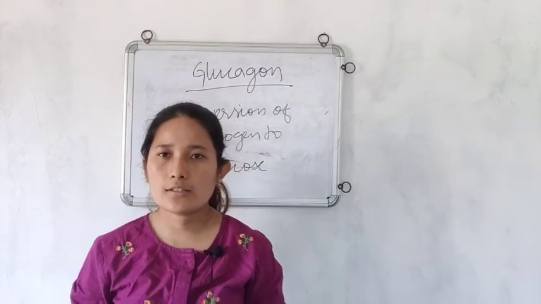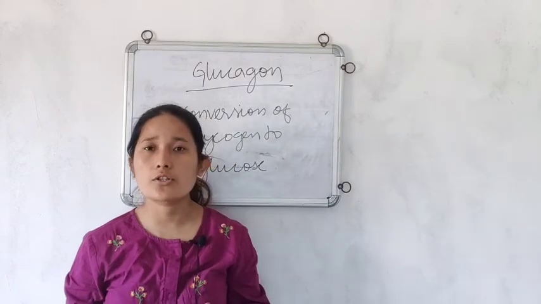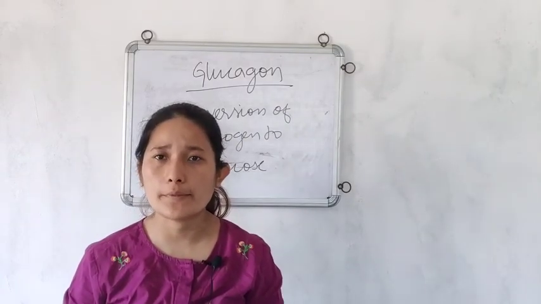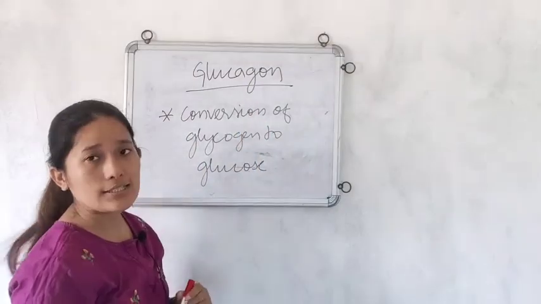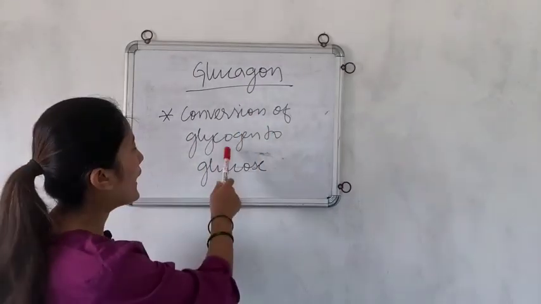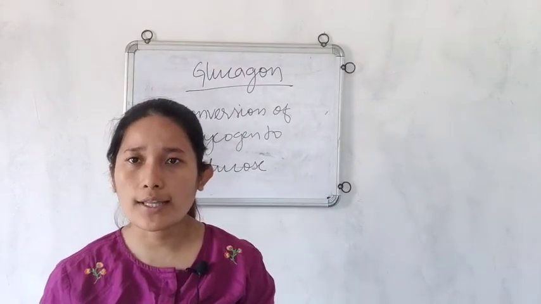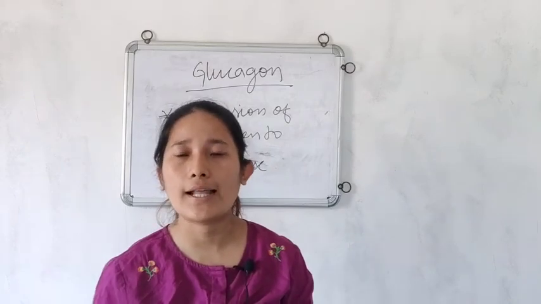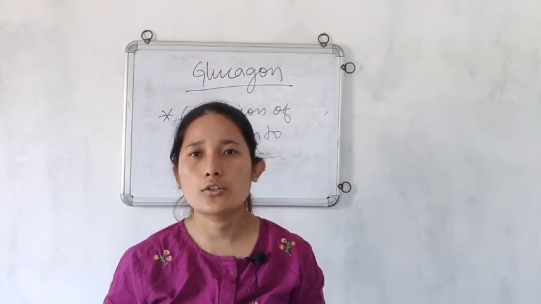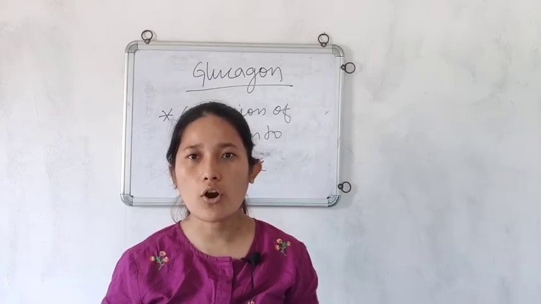Glucagon has a reverse function to that of insulin. In case of an immense drop of blood sugar level, glucagon helps the cells in conversion of glycogen back to glucose. You have a third one, that is somatostatin. It's out of syllabus, but it inhibits the secretion of both insulin and glucagon hormones.